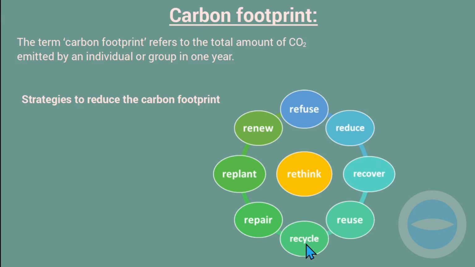And then again, we can recycle papers, plastics, glass, and metals. Then the stuff that is damaged, we can repair. And then we can replant. Like the places where there was a forest and now it is no longer there, we can replant and try to reduce the level of carbon footprint, and then we can renew. So these are the strategies that we can use to reduce carbon footprint.